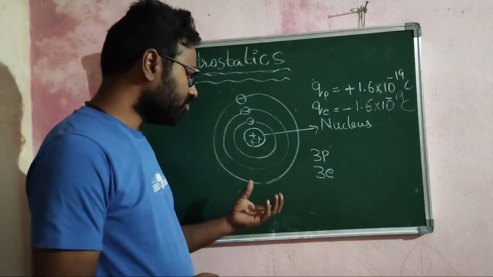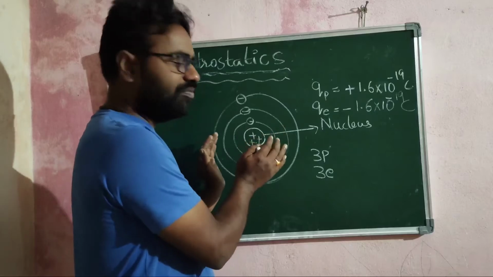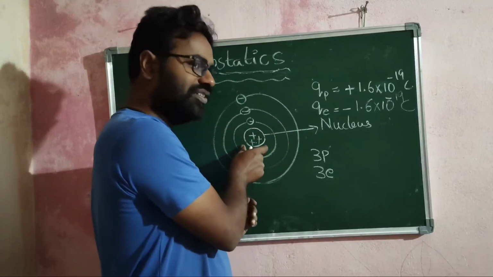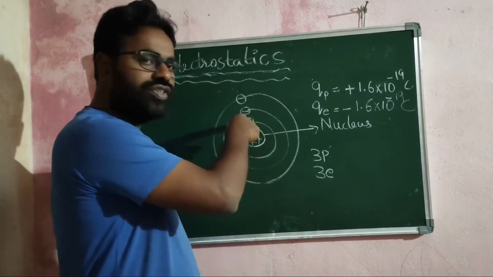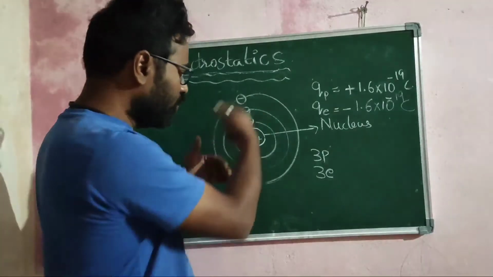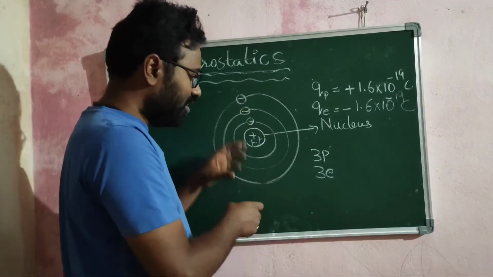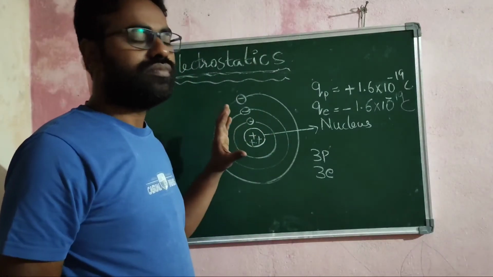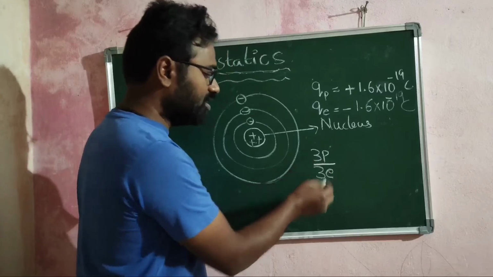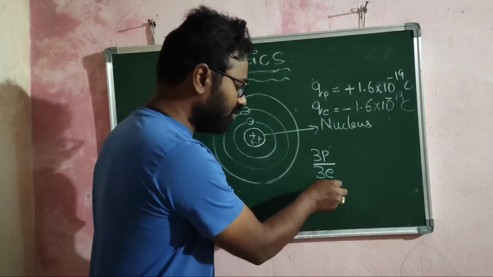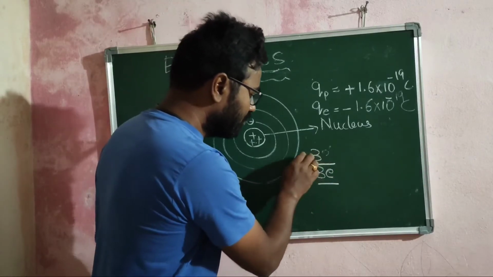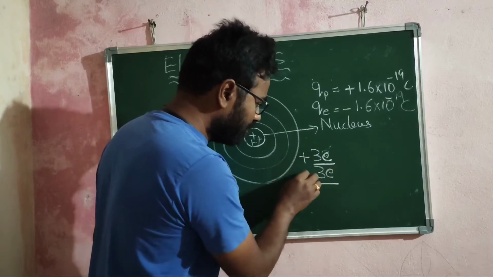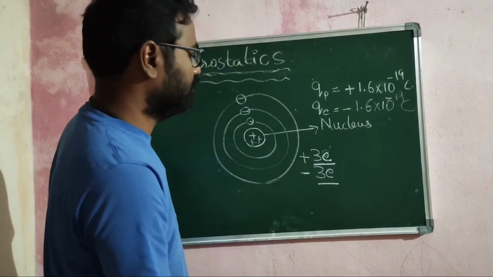That means if you take an atom here with 3 protons inside the nucleus, 3 electrons will be revolving around the nucleus. If you look at the net charge on this atom, the amount of positive charge is plus 3e, and the amount of negative charge is minus 3e.